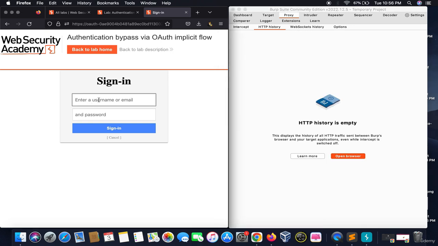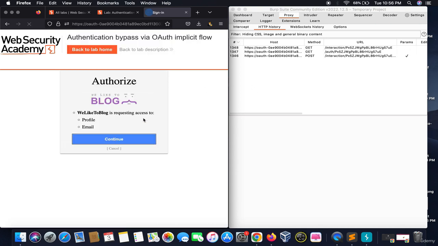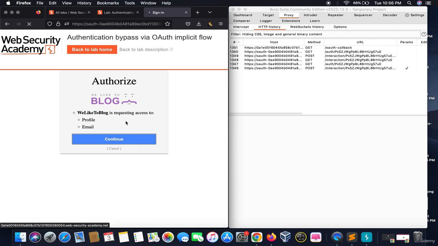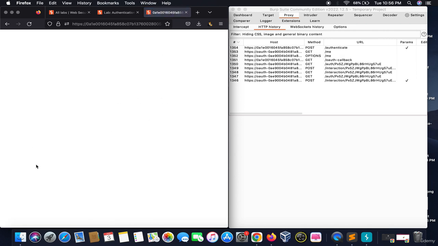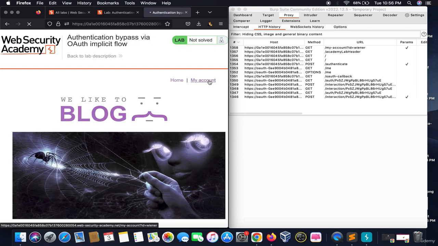When we clear it, we have to provide the default credentials, that is Wiener and Peter. Login, don't save. Okay, and when I click on continue, it provides a token to the original website for redirecting me into my own account.